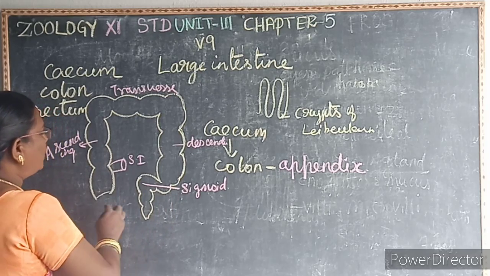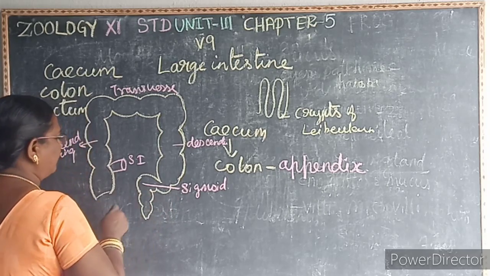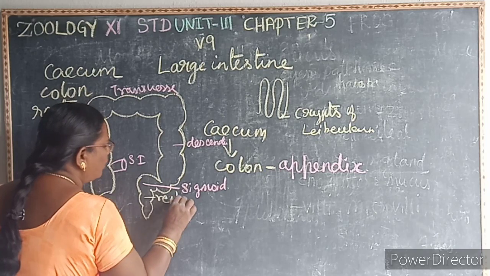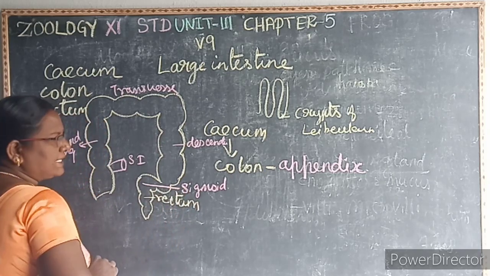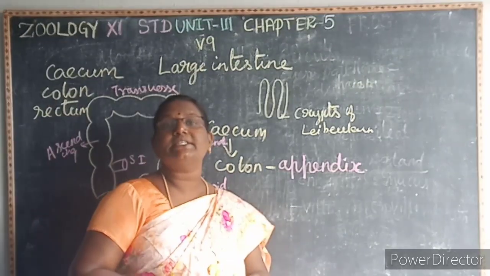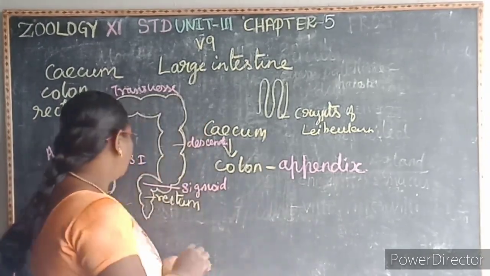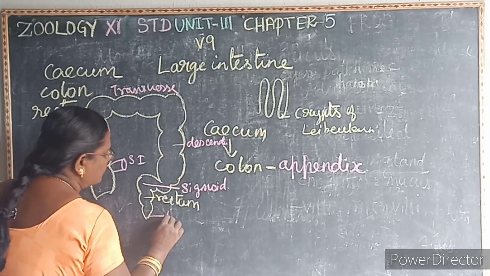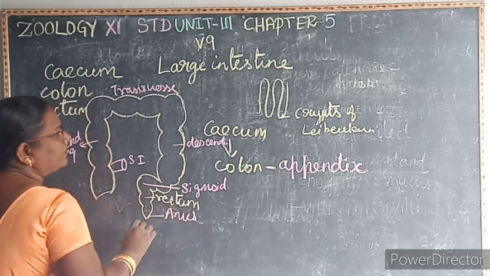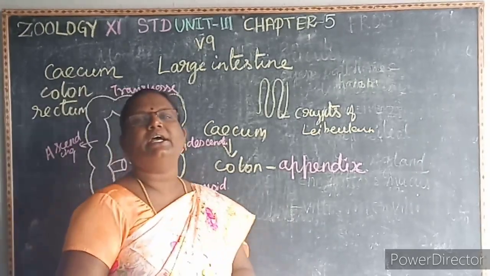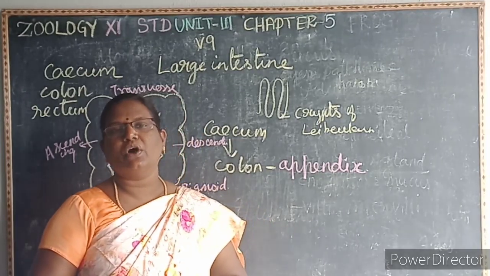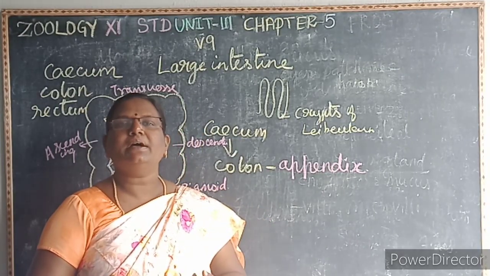So this sigmoid colon opens into the rectum. This rectum stores the feces temporarily, and it opens into the anus. So here, this anus is guarded by the anal sphincter muscles.